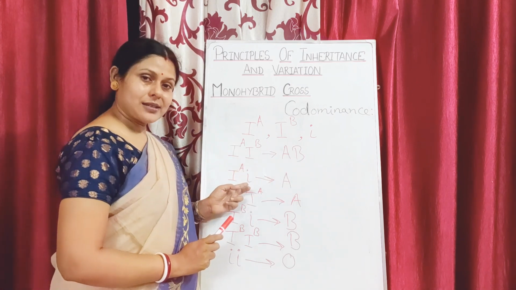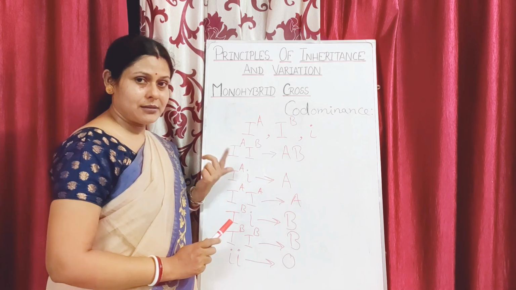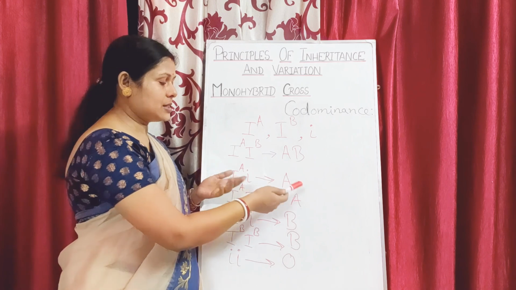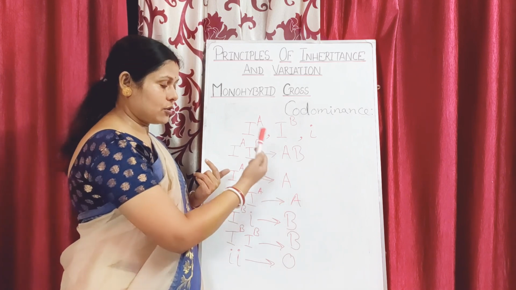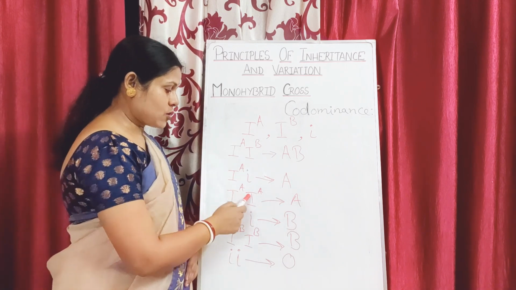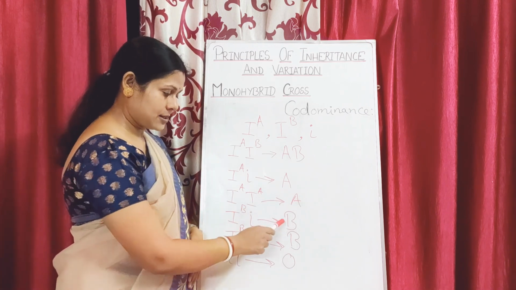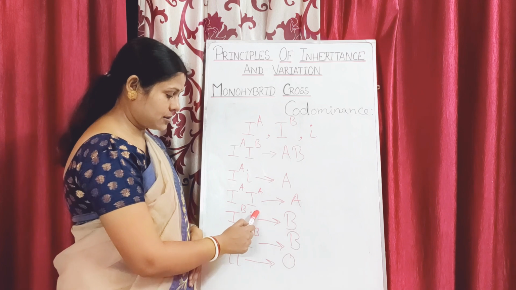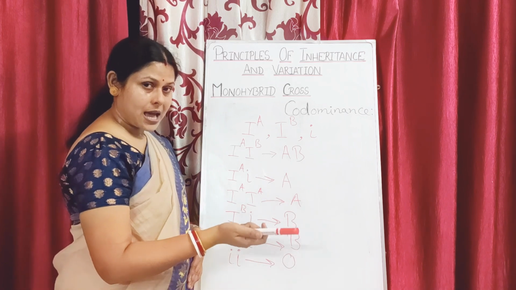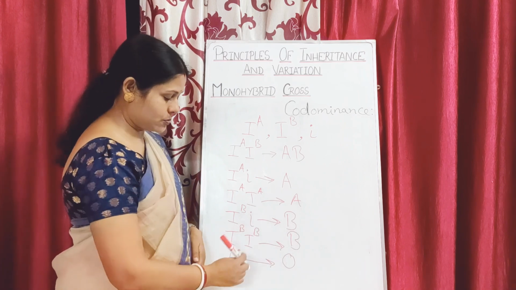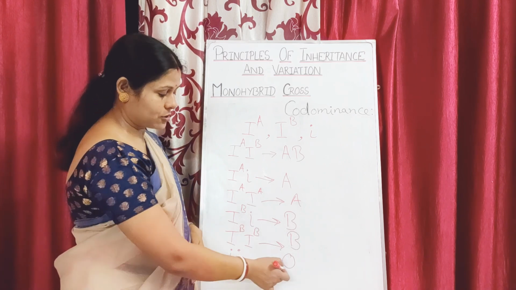In this case, one is the recessive form. It does not have any antigen or protein on the surface of the RBC. So the one which is present will express. So it is blood group A. This is homozygous, so it is also blood group A. It is heterozygous, so it is expressed because there is no antigen or protein to be expressed from the other, so it is blood group B. It is homozygous, blood group B, and homozygous recessive, blood group O.